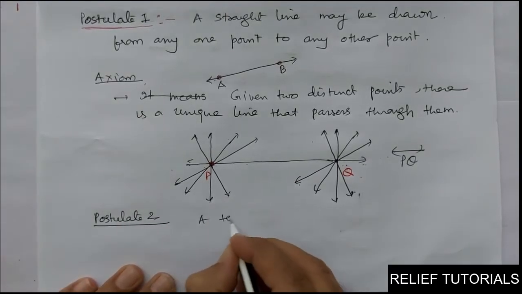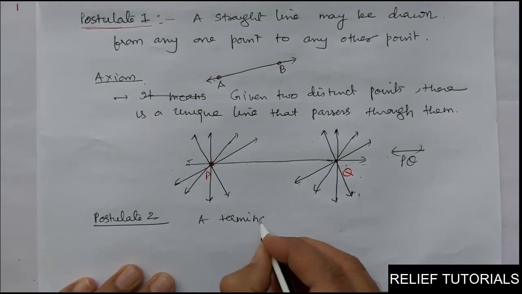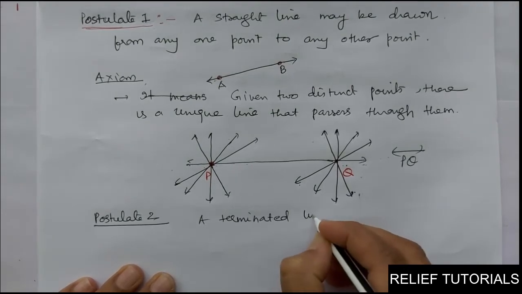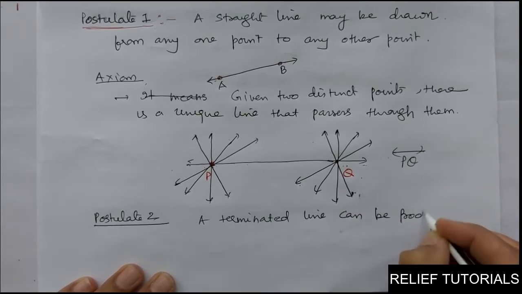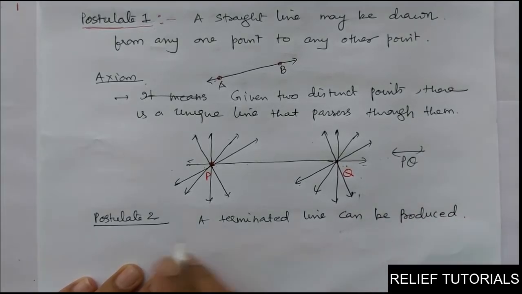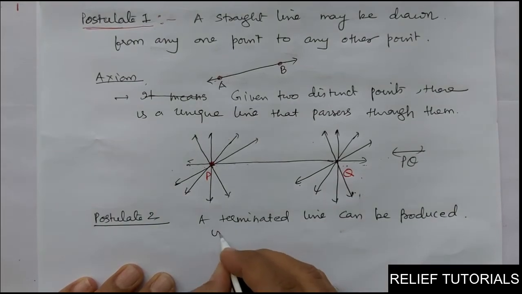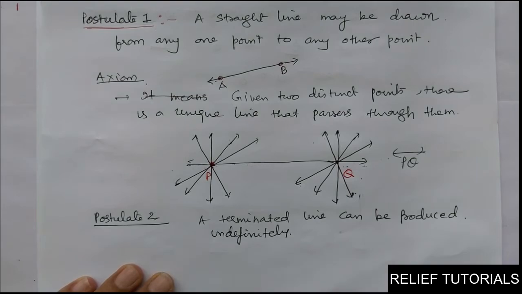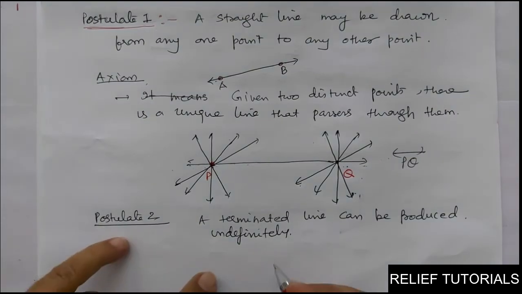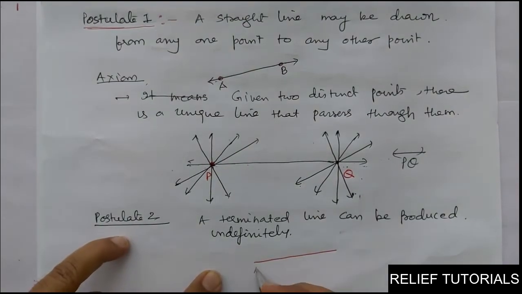A terminated line can be produced indefinitely. So you have to remember these postulates. See, if I say one terminated line, A, B, this is a terminated line.